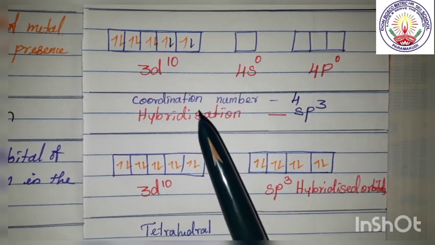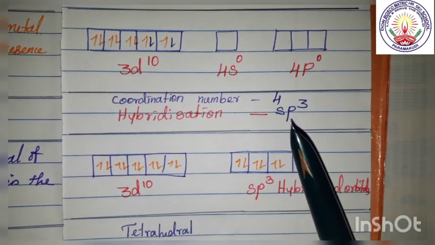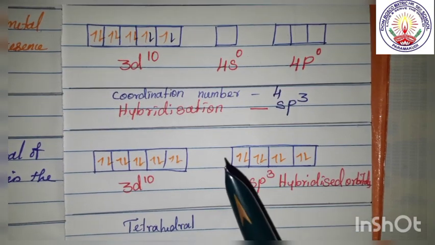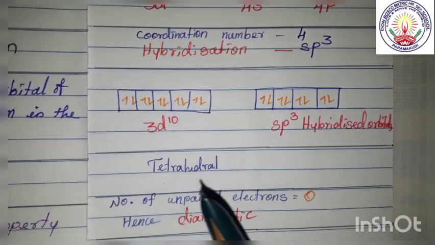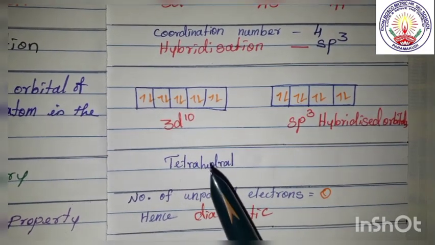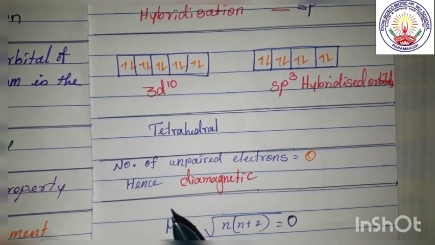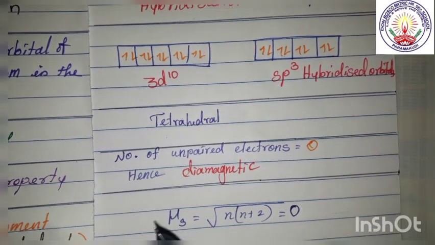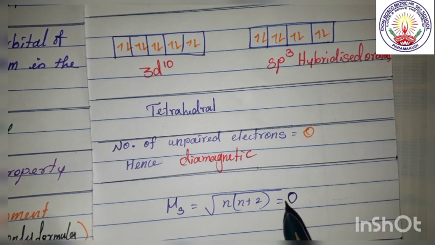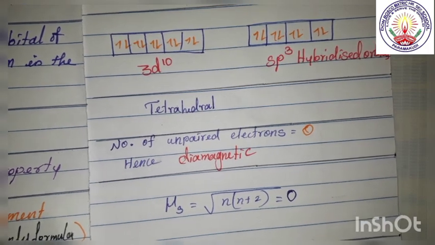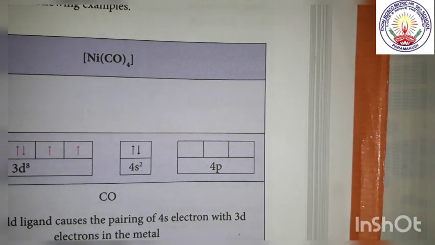Since the coordination number is 4, hybridization is sp3. So one orbital from s and 3 orbitals from p will hybridize. Since it is 4, it is tetrahedral. The number of unpaired electrons is 0, therefore it is diamagnetic. The magnetic moment is mu s equals root of n(n+2), and mu is 0 here. So now we shall see the next example, the second example for this.